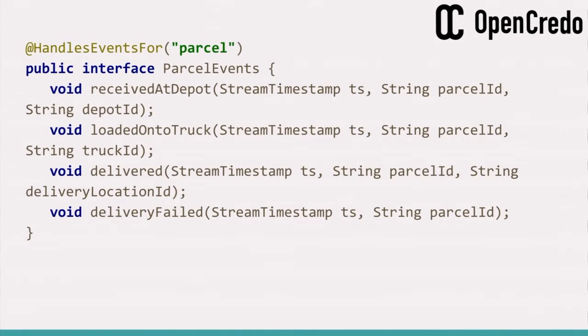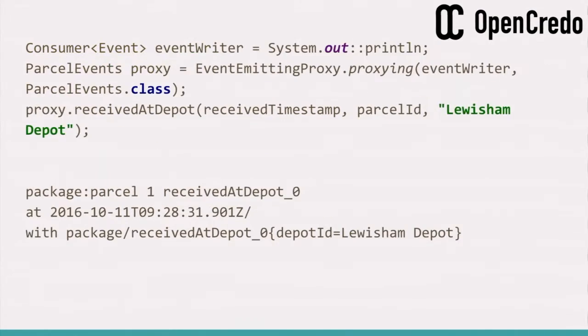You can add annotations and so on if you need to change the mappings of names and stuff like that. So in order to generate a parcel event, you obtain an object, which is a Java 8 dynamic proxy, which implements this interface, and it translates method calls on this interface into Concursus events and then passes them to a consumer, which will do something with them. And that looks like this.